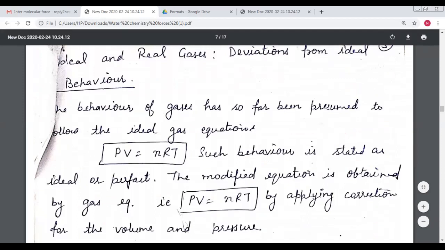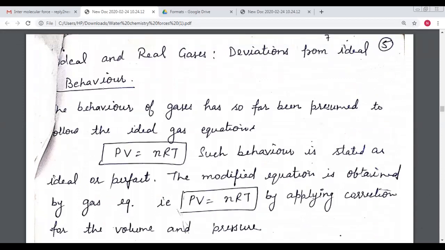Now I come to another topic, that is the ideal and the real gas, or deviation from ideal gas behavior. As we know, every gas is a real gas, such as carbon dioxide and oxygen. But an ideal gas means a gas that follows Boyle's law, Charles's law, or other gas laws. These gases come under the ideal gas category.